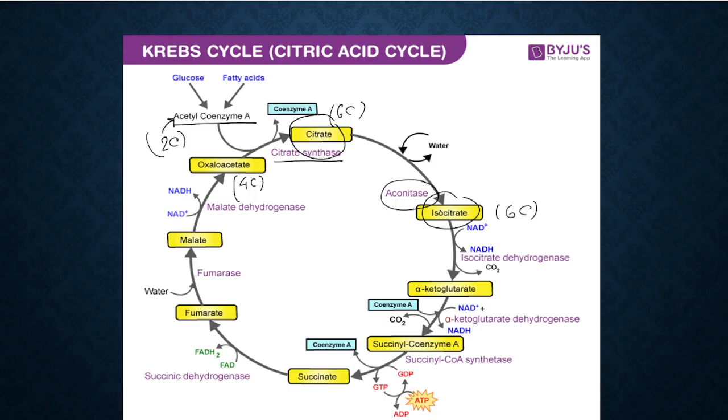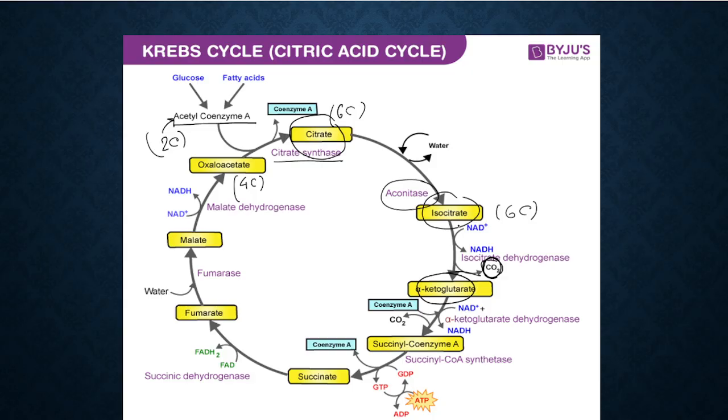ठीक है, isocitrate will now change into alpha ketoglutarate. यहां पर this is the first decarboxylation which is happening. आइसोसाइट्रेट को हम ऑक्सीडाइज करके अल्फा कीटोग्लूटरेट बनाएंगे। Here the first CO2 is released in the TCA cycle. देखो यहां पर एक डीकार्बोक्सिलेशन, that means पहला CO2 हमें ये वाला स्टेप में मिल रहा है. Isocitrate is converting into alpha ketoglutarate.